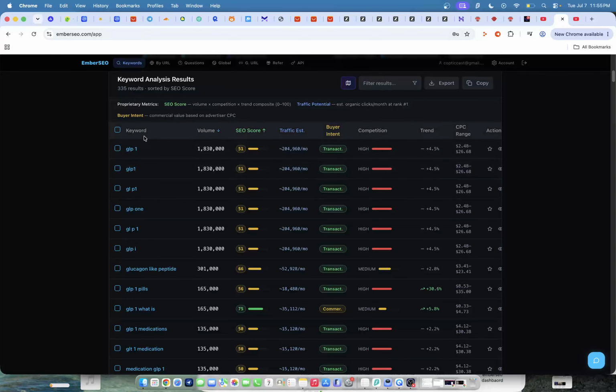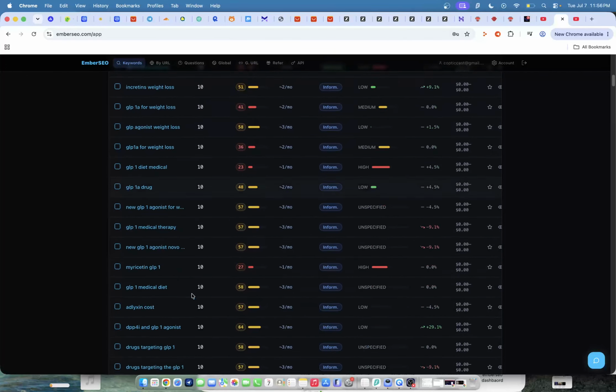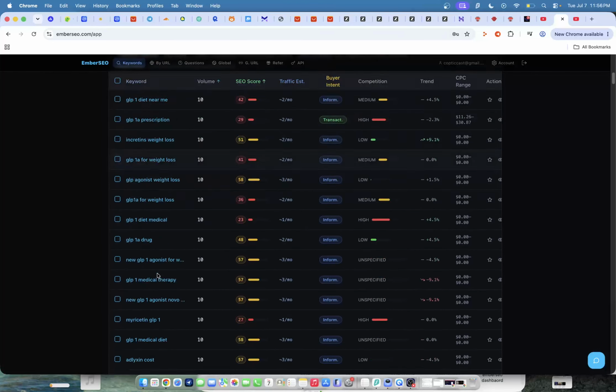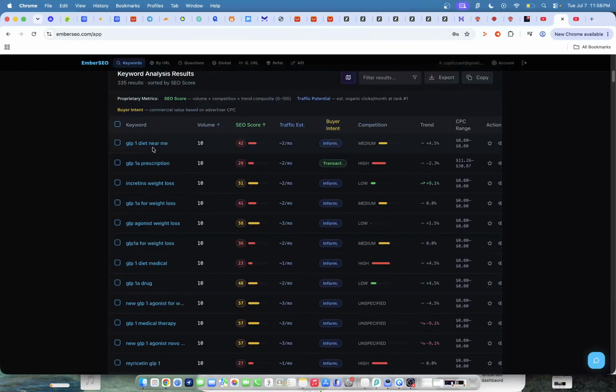We can see that there are keywords that get over 1 million searches a month. But if we click here, there are keywords with 10 searches a month. These are going to be the keywords. Start from the lowest and then build your way up and start writing articles based on these keywords. Now, the beautiful thing about this is when Google starts to solidify some attention and some traffic for your article, when it gets a small amount of search volume, over time, it's going to help solidify you, like I said, get more search volume. So for those who don't know, Google works in a periodic table kind of way.